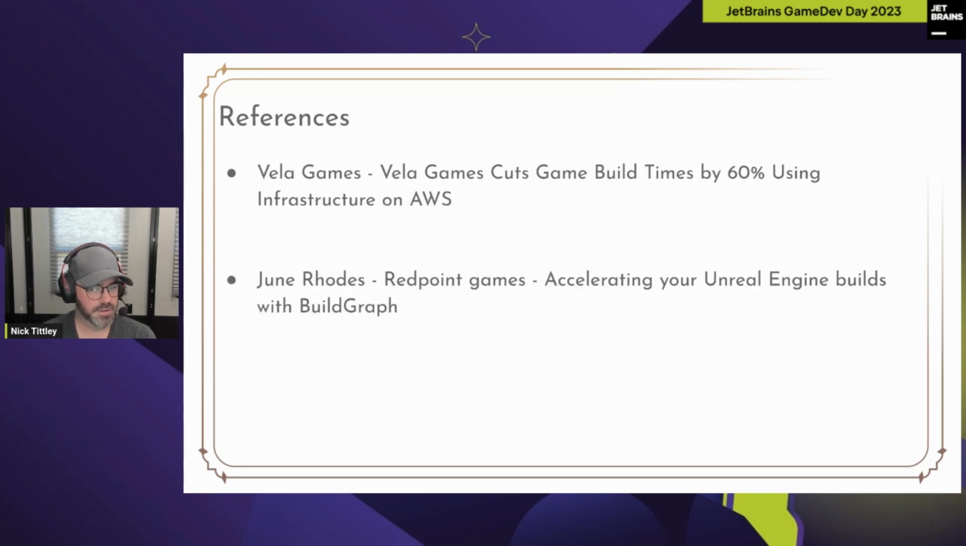If you thought this was useful and you want to read more, I highly recommend Googling either of these two talks. Both would be better. The Vela Games talk about how to use BuildGraph in AWS has amazing gems. A lot of what we did was inspired by them. And June's talk on using BuildGraph is probably the best talk out there about how to use that. So strong recommendation on both of these.